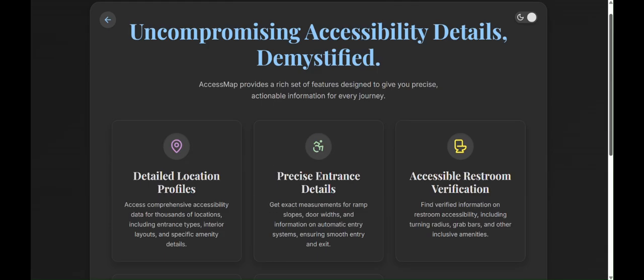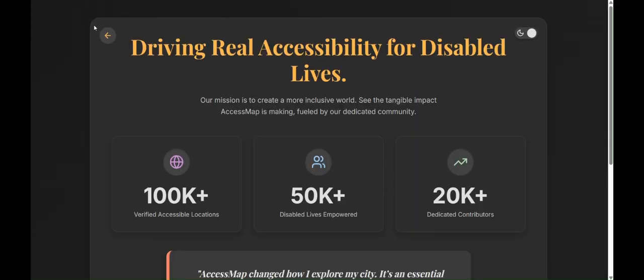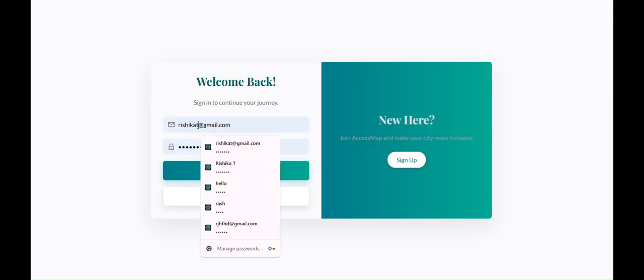So why was this project done? There is already a problem with what currently exists. You might ask, aren't there reviews on Google Maps or other apps for places? Yes, but those reviews are unverified, often spammy, written for money, or completely unreliable. Just imagine a review saying great elevator, but in reality the elevator is broken. So let's deep dive into our project, and in our project we have three primary users.